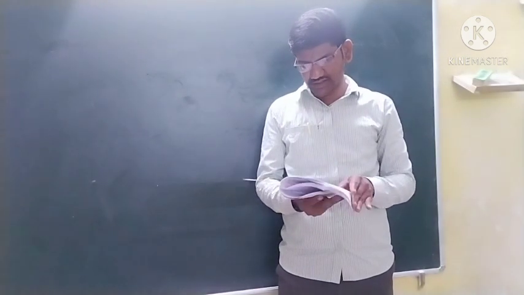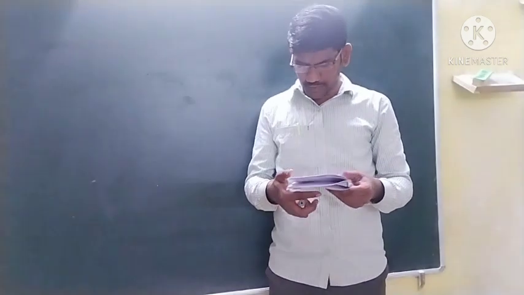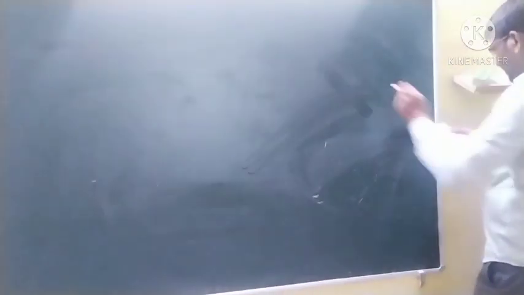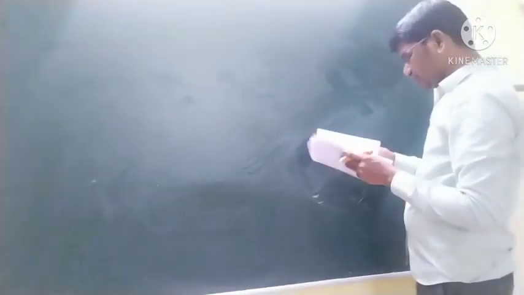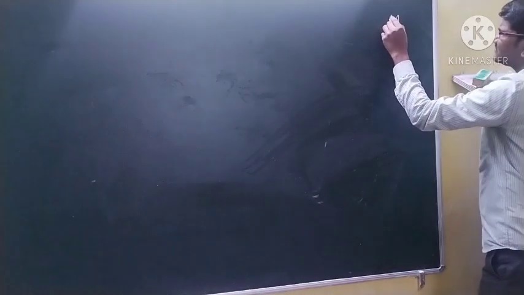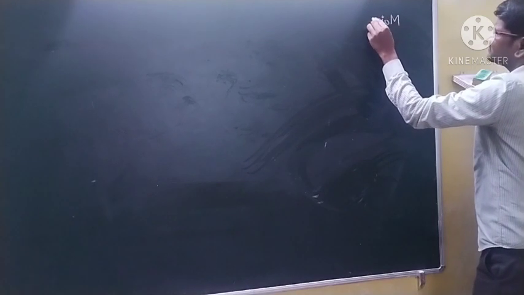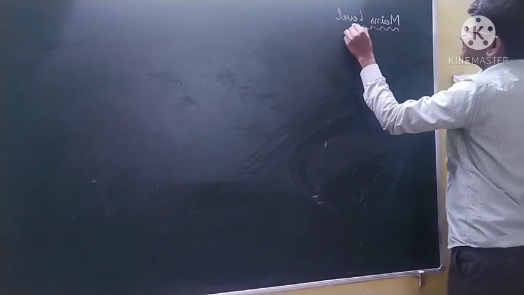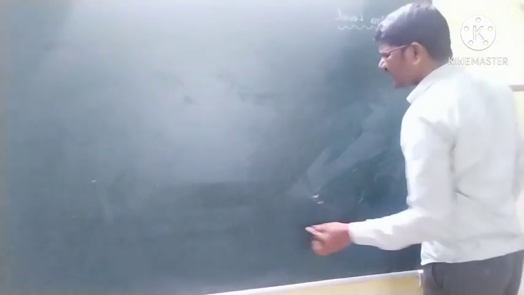Now see students, problem number 97 in the mains level.